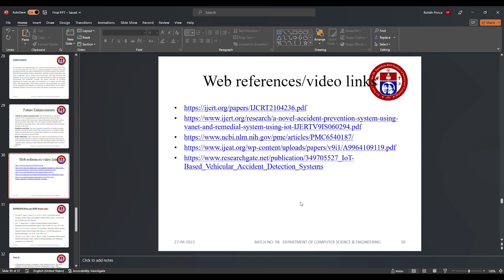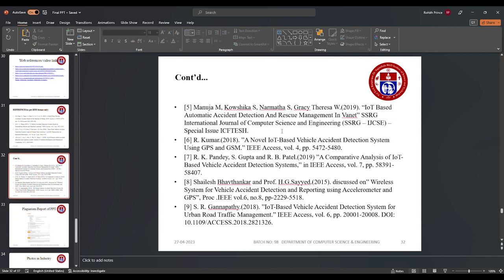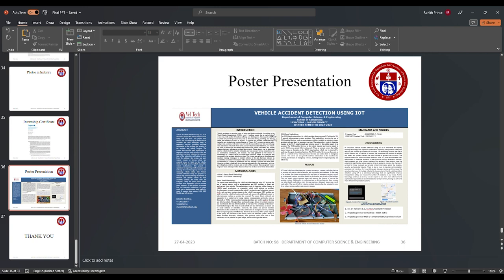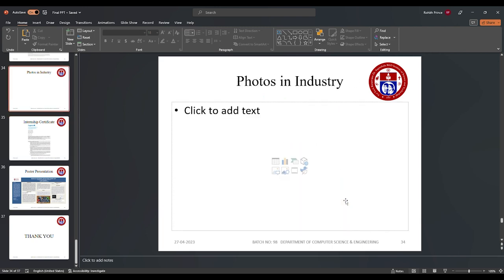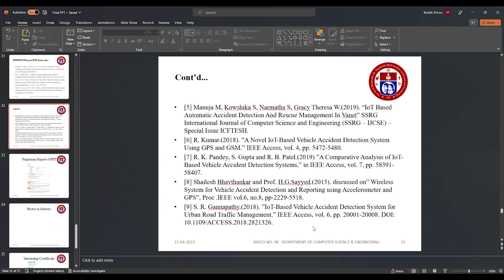These are the web links which I have referred to, and these are the references I took and was inspired by, and I did the project. This is the poster. Now I'm going to show my project, for which I took the reference from these people.